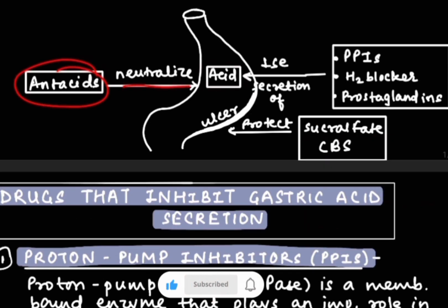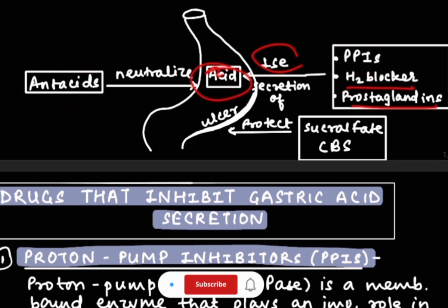So antacids actually neutralize the acid which is present in the stomach. On the other side, there are PPIs, that is proton pump inhibitors, H2 blockers and prostaglandin analogs. These actually decrease the secretion of acid. And last are the drugs which protect the ulcers, that is sucralfate or CBS. Now we are going to see all these things in detail.